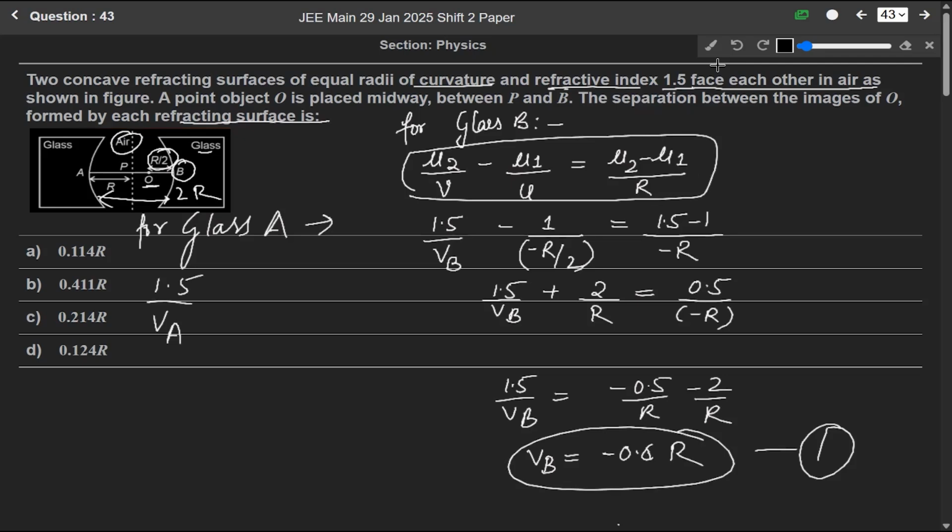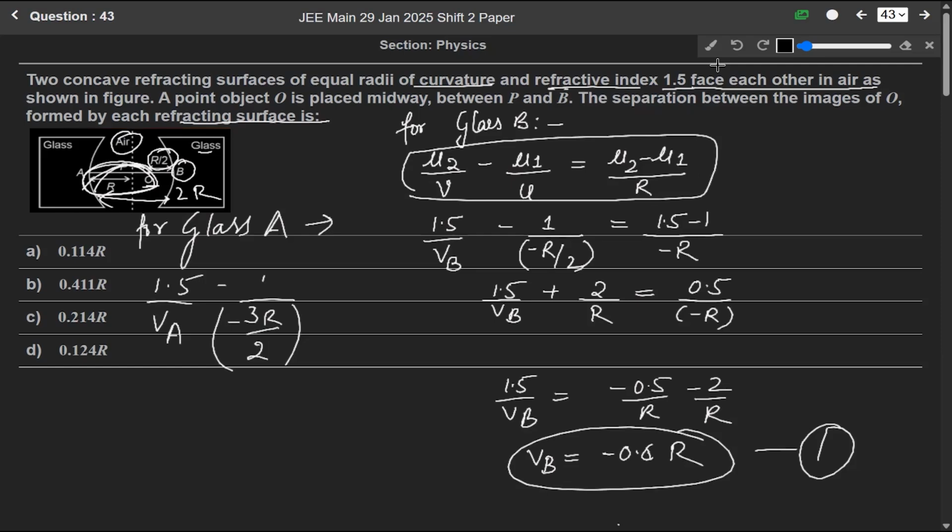And if we want to find this point, it will be 2R minus R by 2, so it will be 3R by 2, so it will be minus mu1 over u, so 3R by 2, but according to sign convention here it will be negative, and mu1 is 1 only.